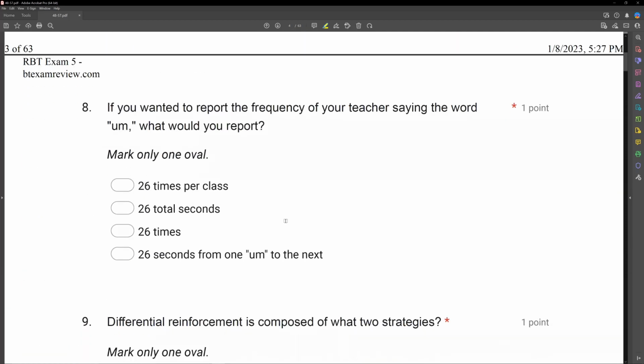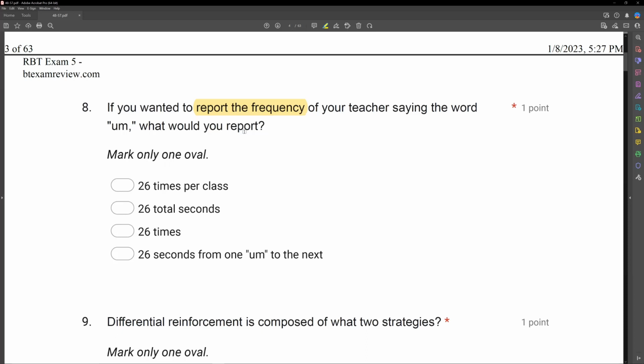8, if you wanted to report the frequency of your teacher saying the word what would you report? Okay, don't be tripped up by this one. It's very easy at first glance, but can be a little tricky. We want to report frequency. That's what we're looking at, okay? So frequency is what? Frequency is count. So we're going to report a count.